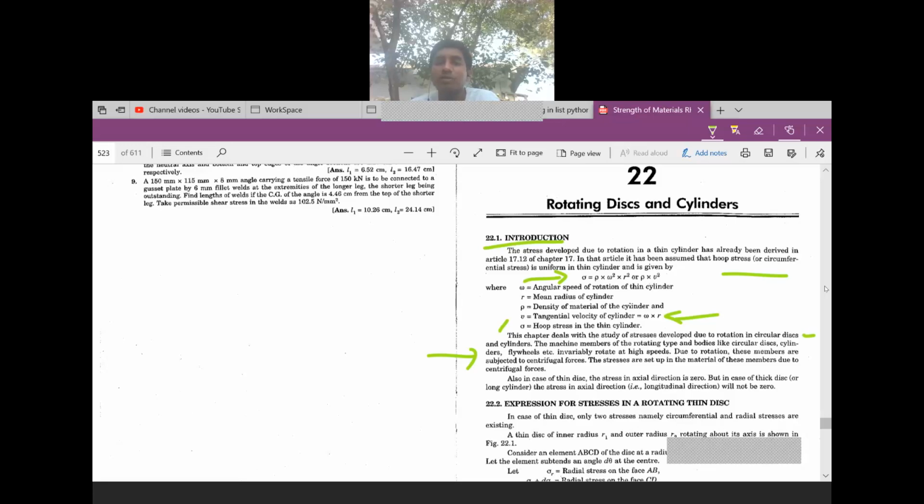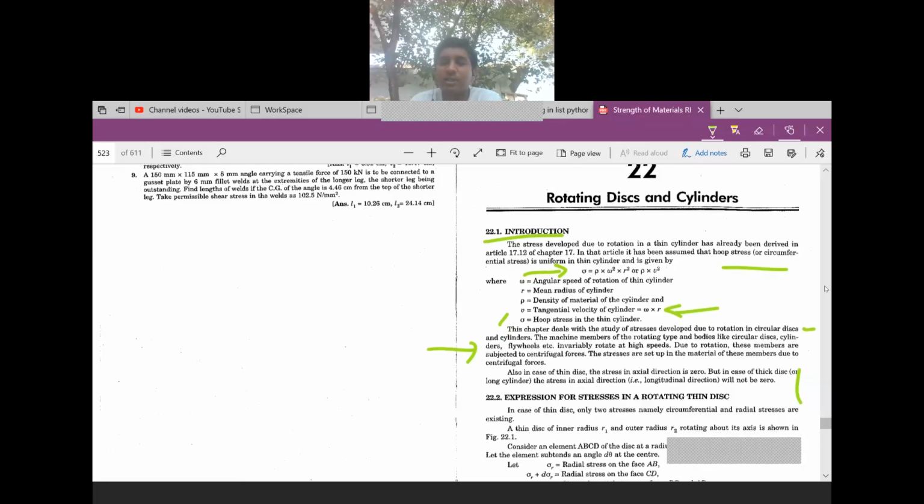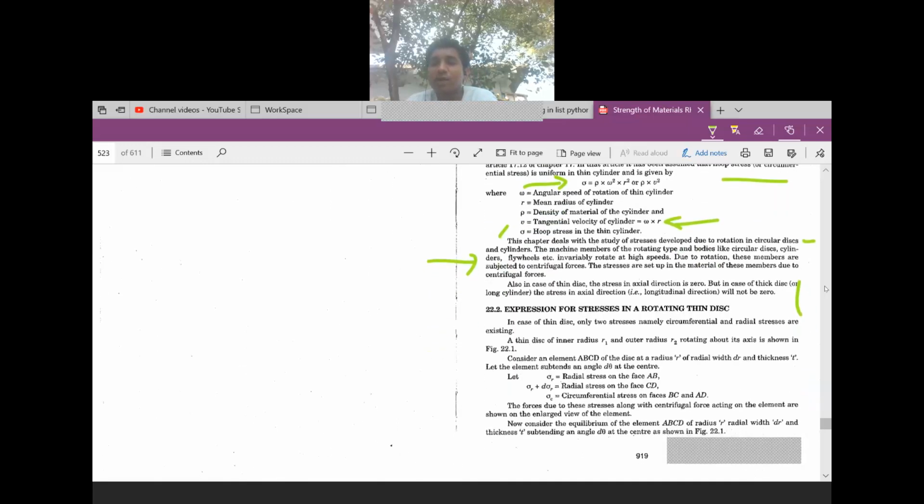In case of a thin disk, the stress in axial direction is zero. In case of a thick disk, the stress in axial direction will not be zero. That is, axial direction is nothing but a longitudinal direction here along the axis. If you consider a cylinder along the axis, here he has given a derivation. I will explain the derivation in the next class, because we don't have that much time.